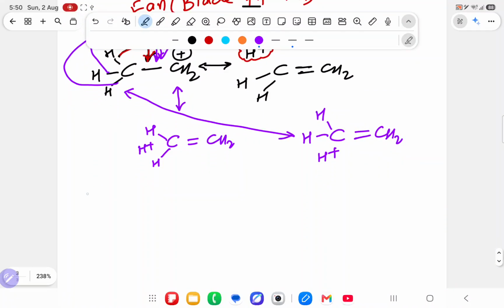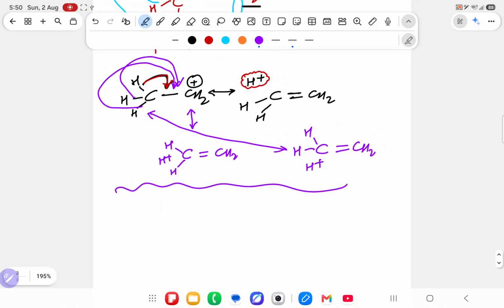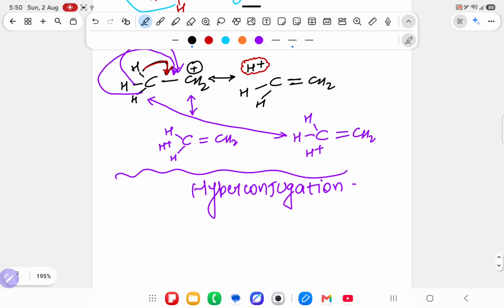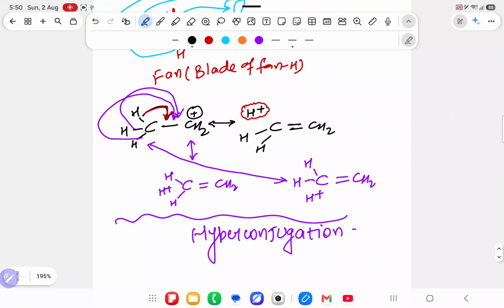So this is known as hyperconjugation. This concept is known as hyperconjugation. Understood now? It means the hydrogen itself gives the electron to the vacant orbital. So which will show hyperconjugation? Some understanding, not that tough a topic.